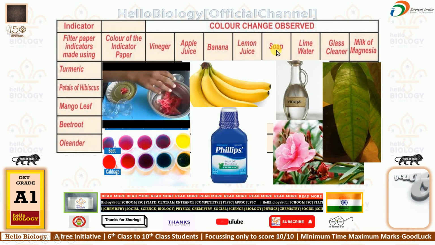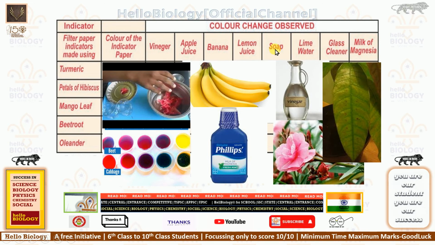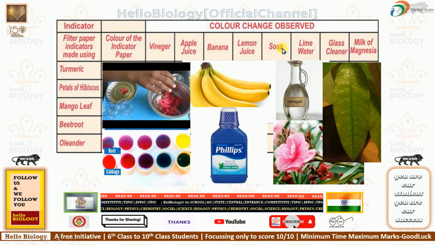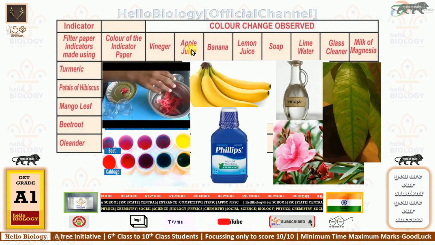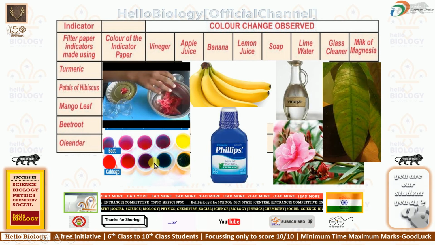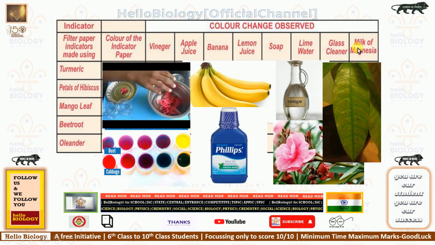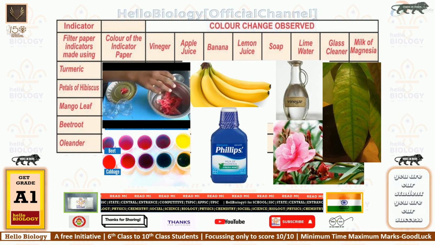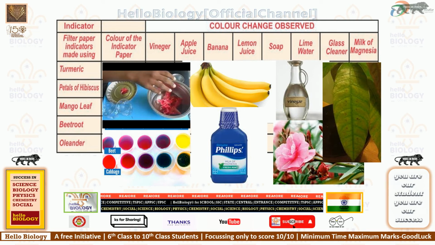But soap, lime water, glass cleaner, milk of magnesia are called bases. They will give a very dim color, like this. But vinegar, apple juice, banana, lemon juice will give dark colors like this. Why? Because the first four are acids, the next four are bases. Examples you need to remember. In the exam they will be asking you about these examples only.